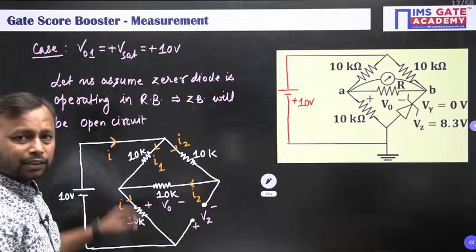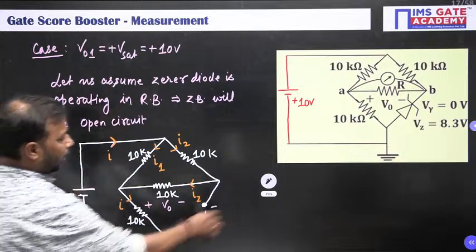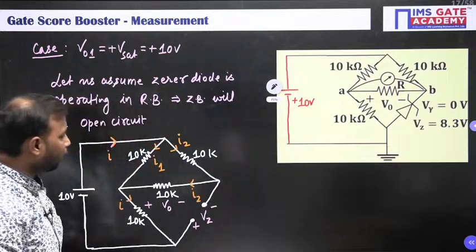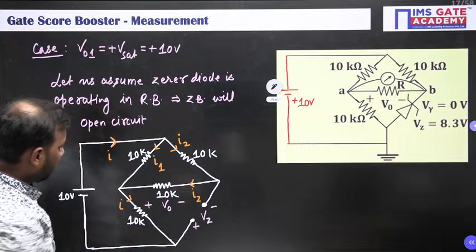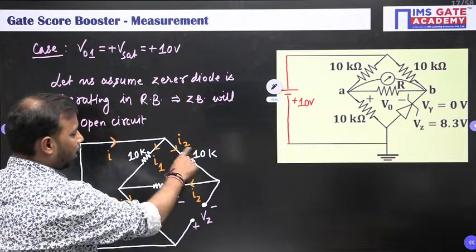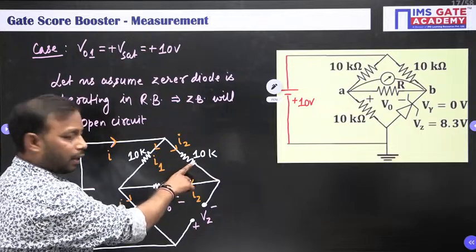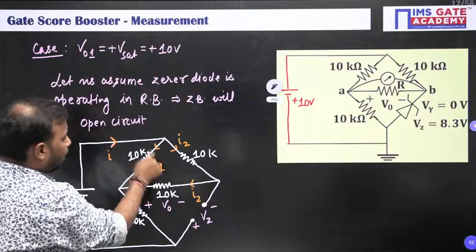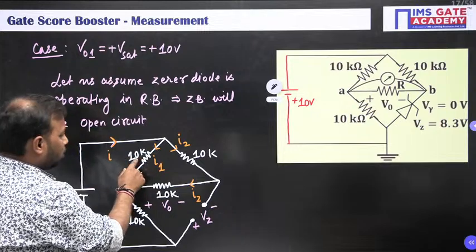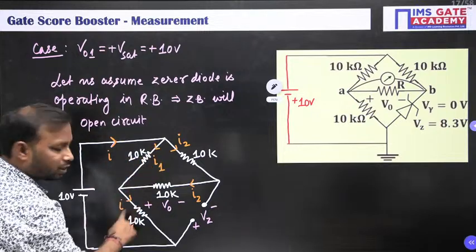Now first let us find total current I. If you see carefully, these two 10K and 10K are in series and become 20K. This 20K is now in parallel to this 10K, and after that the combination is in series.